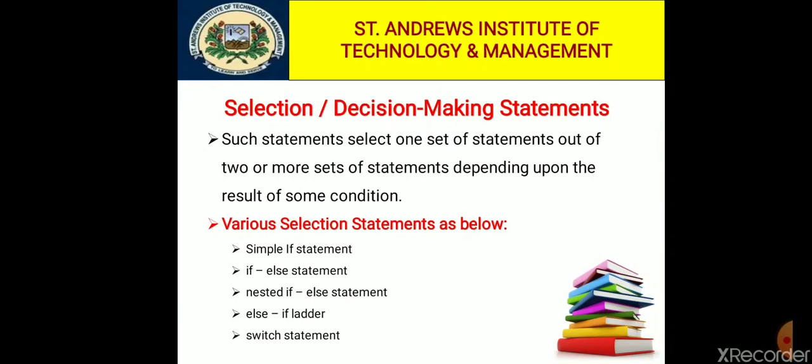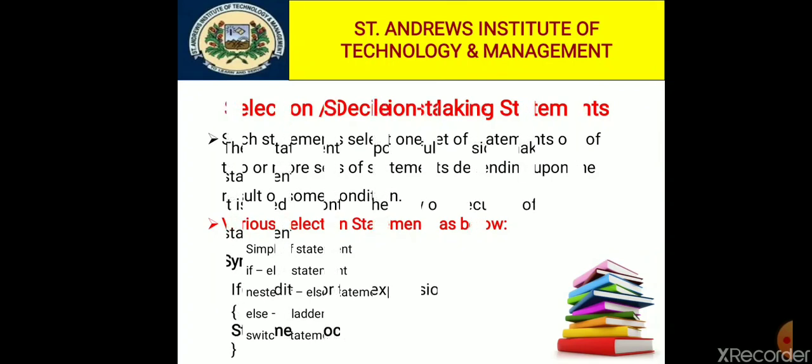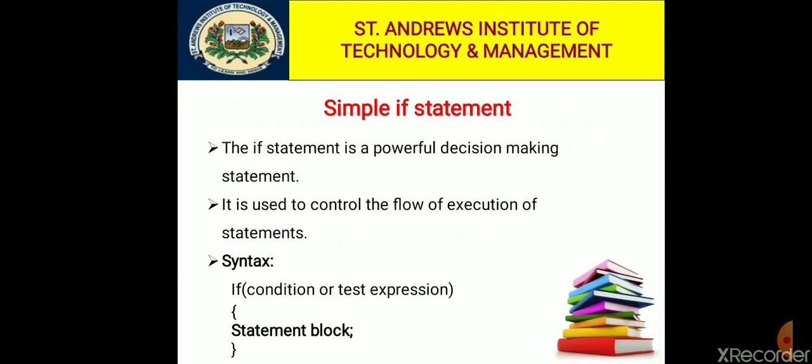So basically decision making statements are categorized into five subcategories which are supported by C language. The first one is the simple if statement, then if else statement, nested if else statement, else if ladder statement, and switch statement. So now we can discuss the simple if statement.